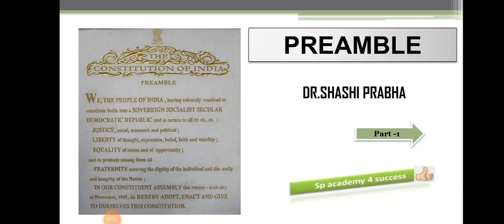So I'm going to start a new topic on preamble. This preamble is very important from your examination point of view, and for those who want to go for Indian polity preparation, that may be for the UPSC exams, the SSC, the PSC, or any other competitive exams. Indian polity will be there in any competitive exam, and under this Indian polity, the preamble is the basic and very important topic that we have to start.